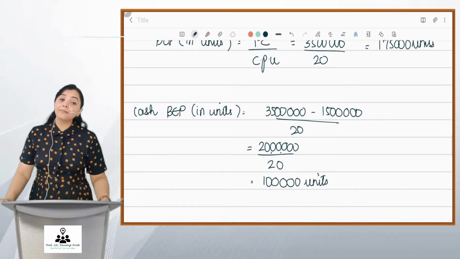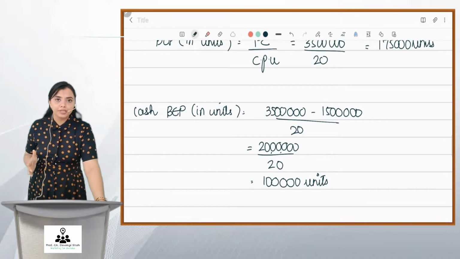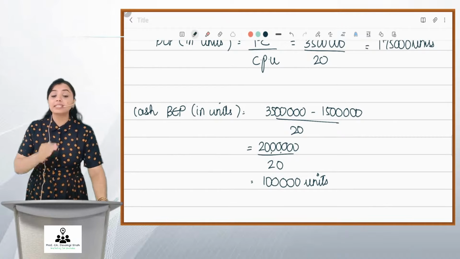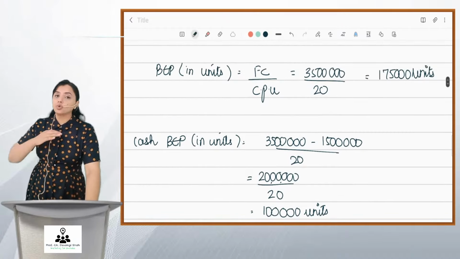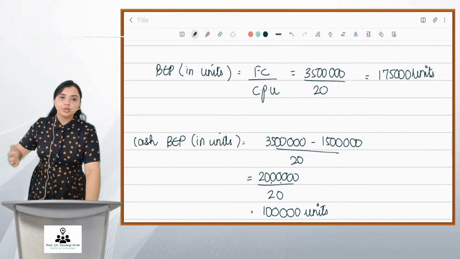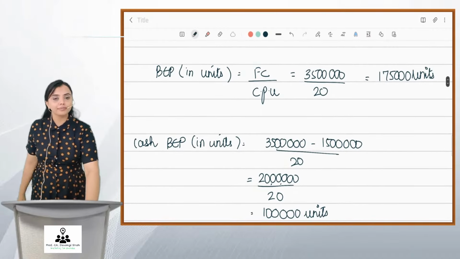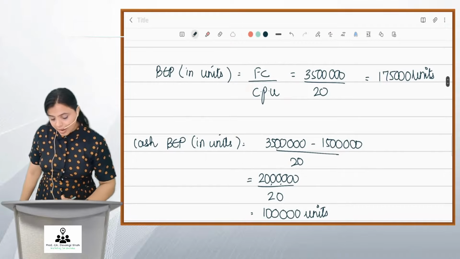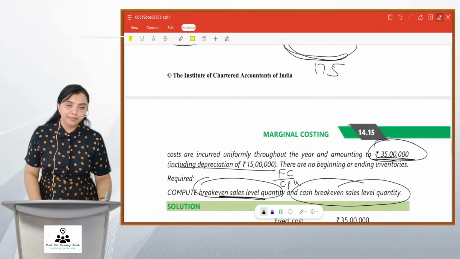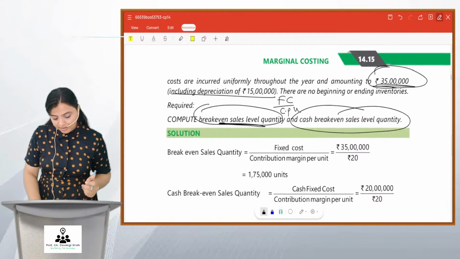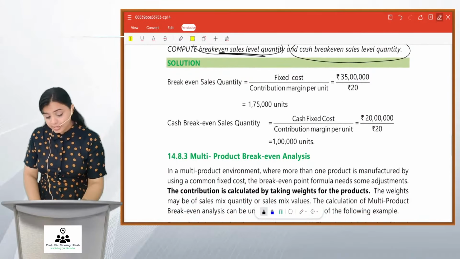So friends, when the company MNP Limited will sell 1 lakh units, it will be able to cover all its cash cost. Okay? At 1,75,000, its total BEP, it will be able to cover all its cost, whether cash or non-cash. So friends, this is how ICAI can ask you BEP: cash BEP and total BEP. I hope you have understood this sum and have a look at the solution. We have done it right.